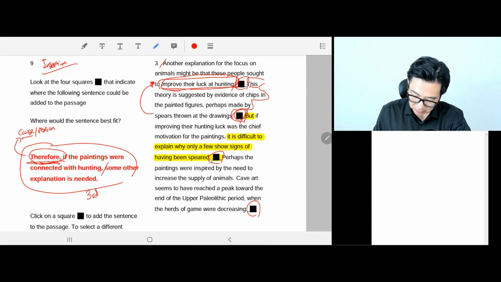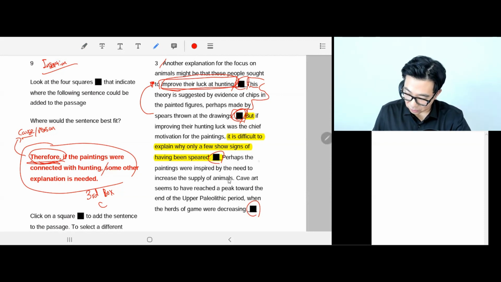Third box, or C. Okay. In the real test, you click the mouse here and drag it to the third box. That's what you do. So this is perfect and complete, but let's quickly double check that the fourth box does not make sense whatsoever. Perhaps the paintings were inspired by the need to increase the supply of the animal.